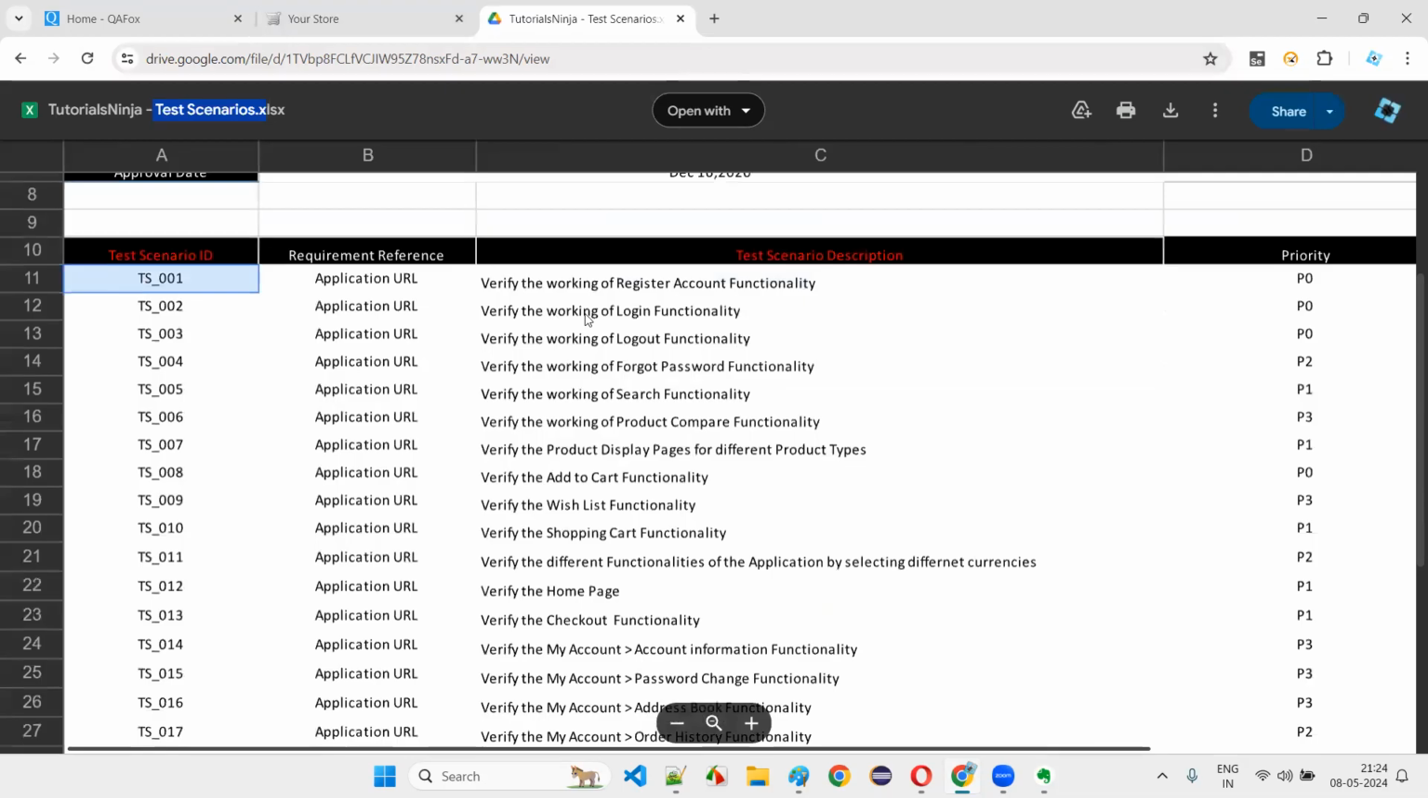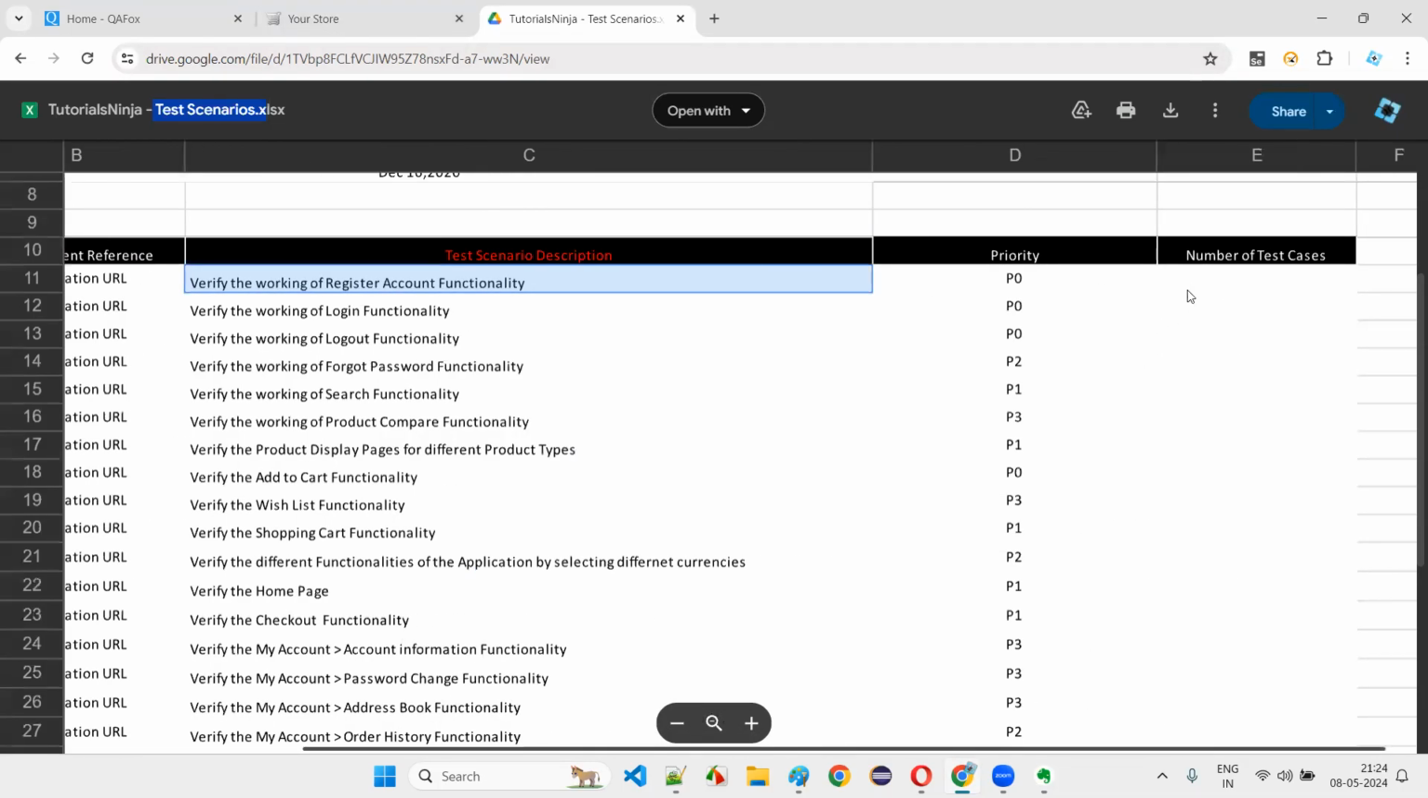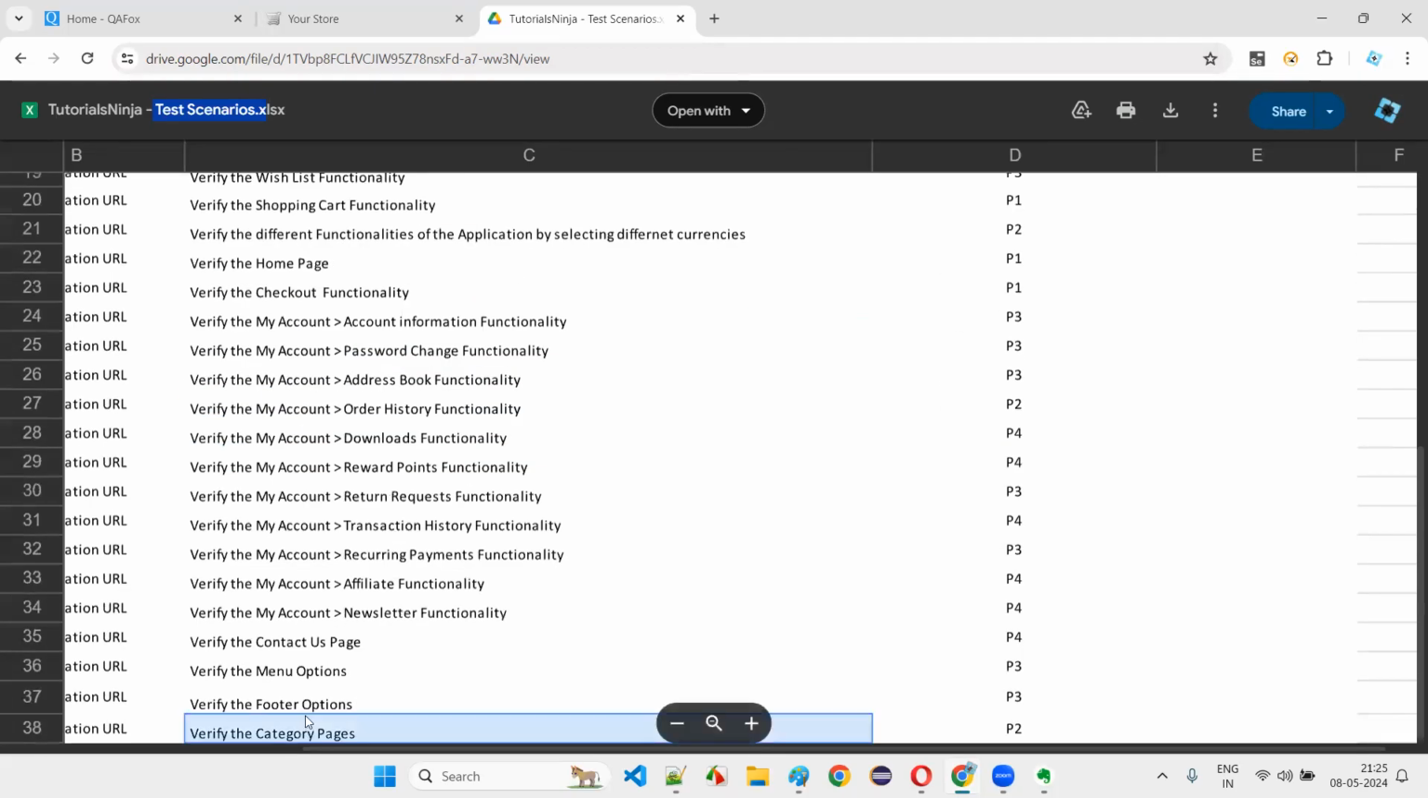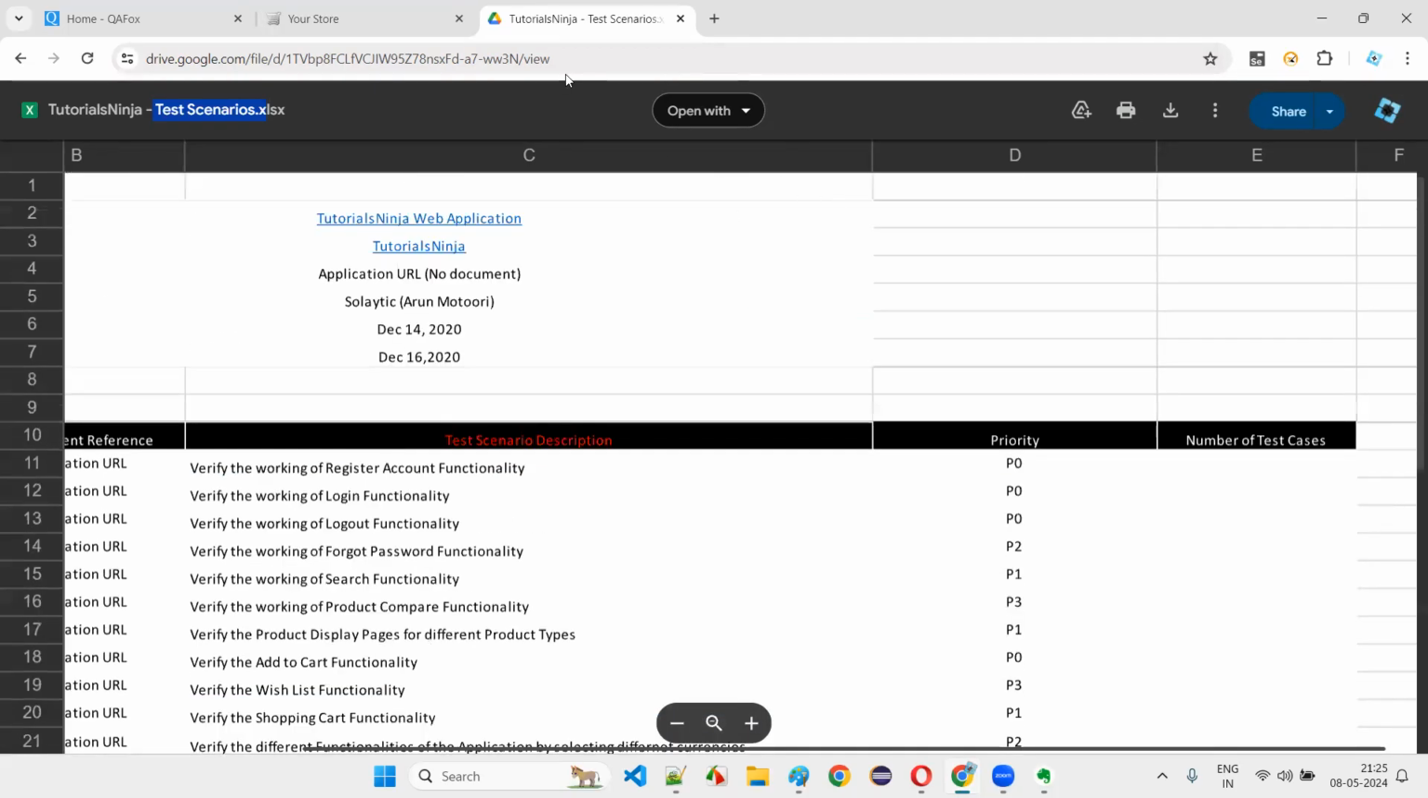Test scenario 1: verify the working of register account functionality. For this test scenario, you can have a good number of test cases. Verify the working of login functionality; there will be different numbers of test cases. This is a high-level test case. Verify the working of logout functionality. Verify the working of forgot password. All the functionality names will be mentioned. That is the test scenarios document, guys.